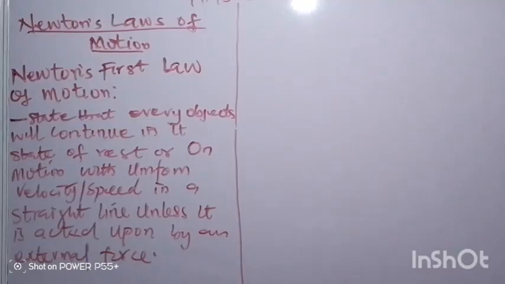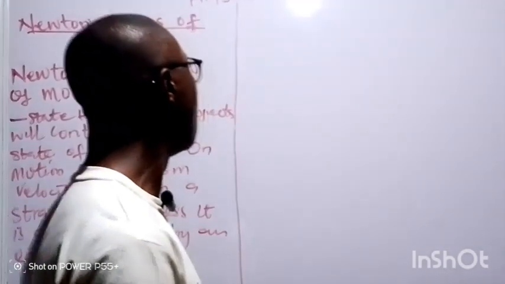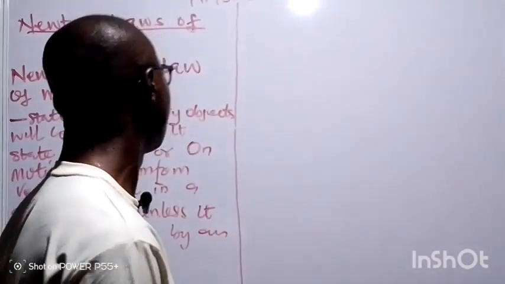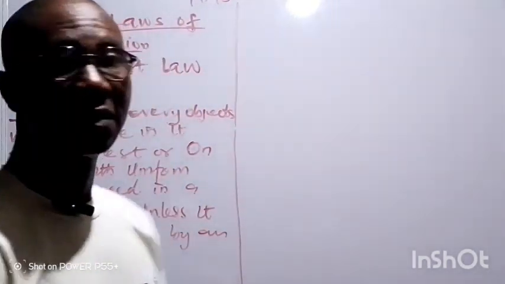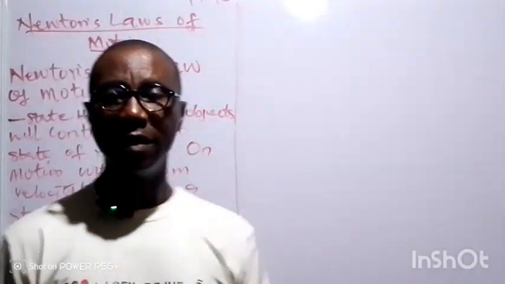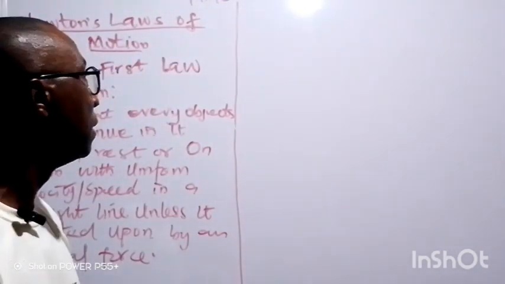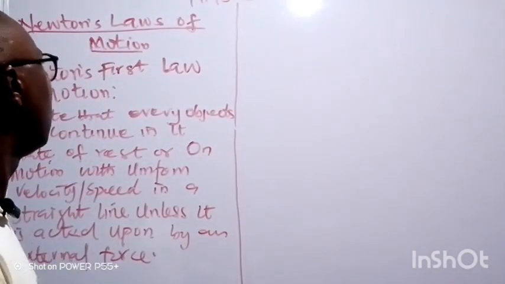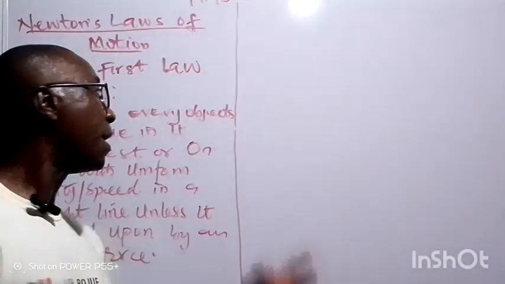This is a convenient point to stop for today, and we can now say that we have thoroughly looked at Newton's first law of motion, examples of Newton's first law of motion, and how Newton's first law of motion is being applied to various objects. In our next video, our next topic will be on momentum.